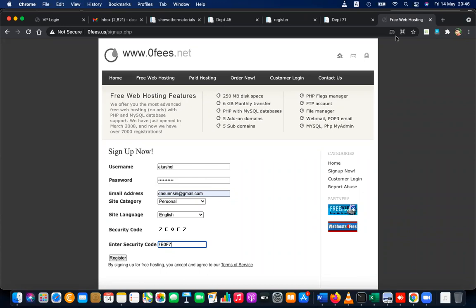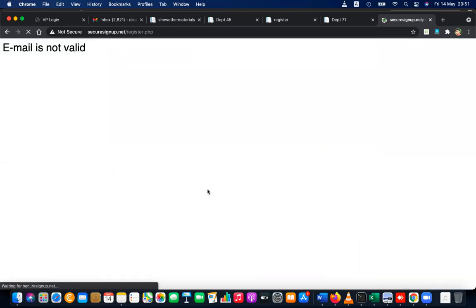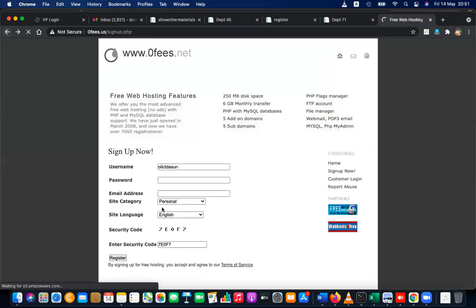Okay, quickly do this and let me know after pressing the register button. I'm going to create a new account, O-level ICT DSUN, and I'm putting a password, and an email also. And personal, English, and I'm putting all these things and I'm registering. Oh, I have to put a correct email. That is my mistake.